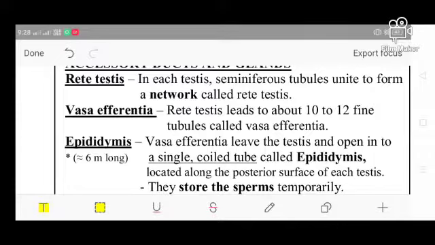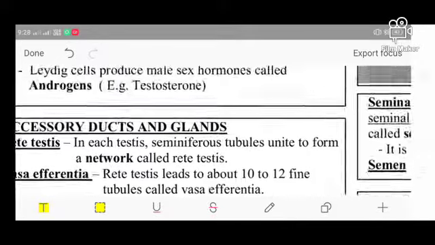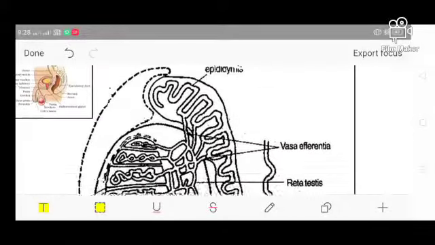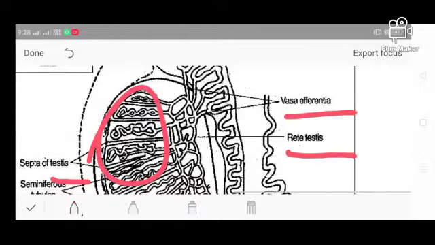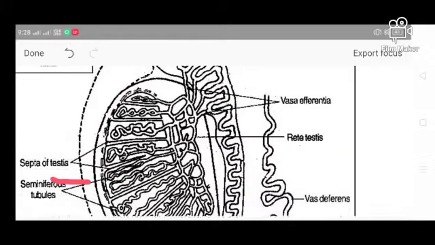The rete testis leads to 10 to 12 fine tubules called the vasa efferentia. We can see over here, this is the vasa efferentia and this is the rete testis. This is the idea.